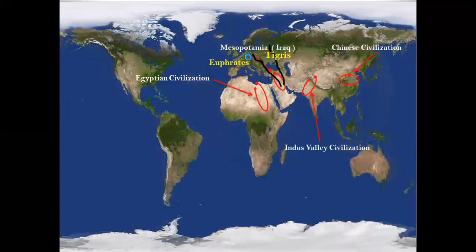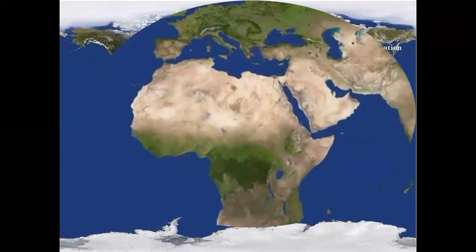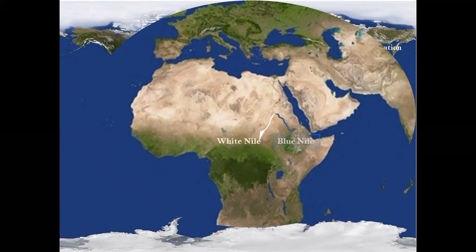Now let's have a look at the Egyptian civilization here. If we look at the map here, we will see that, like the Mesopotamian civilization, we also have two important rivers here. On the right-hand side we have the Blue Nile, and in the central and western side we have the White Nile. So we will see that the White Nile and the Blue Nile meet at a point called Khartoum,